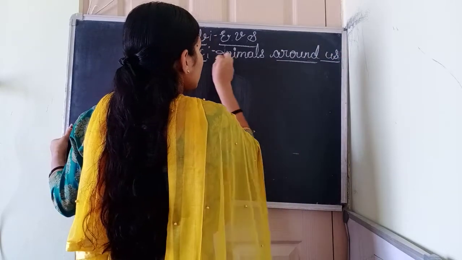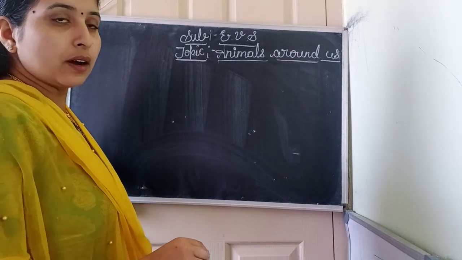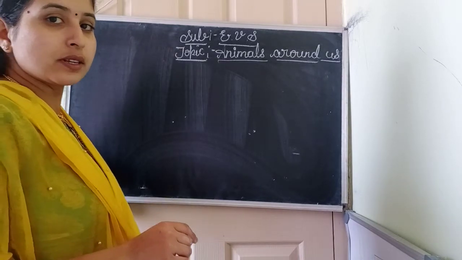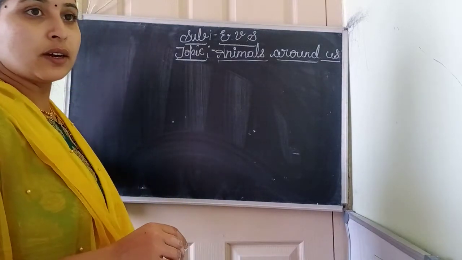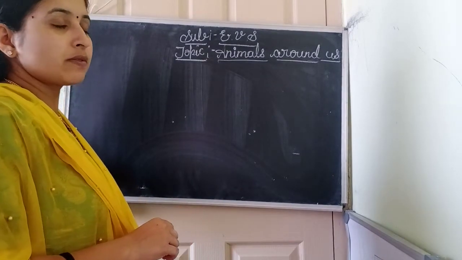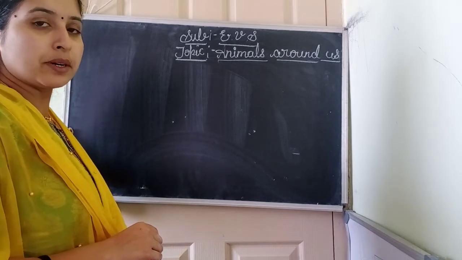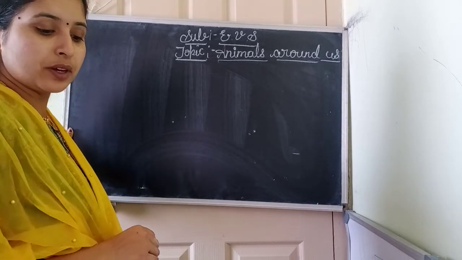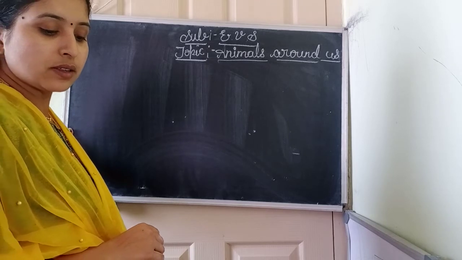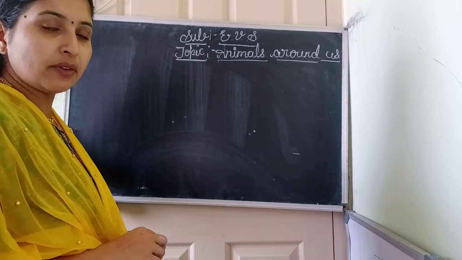Houses of animals also we have studied in the previous class, where the animal pig lives in a pen, right? Horse lives in a stable, cow lives in a shed, cat lives in a cage, dog lives in a kennel, buffalo lives in a shed, honeybee lives in a hive, birds live in a nest, cheetah lives in a savannah, lion and tiger live in a den, bear lives in a cave.